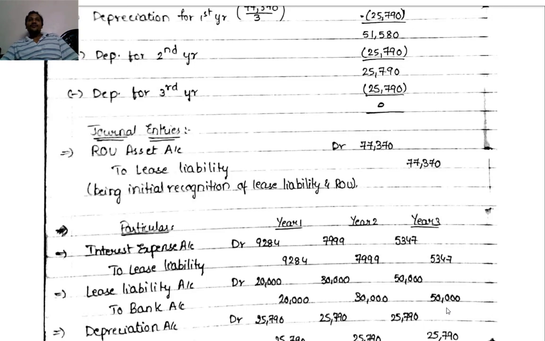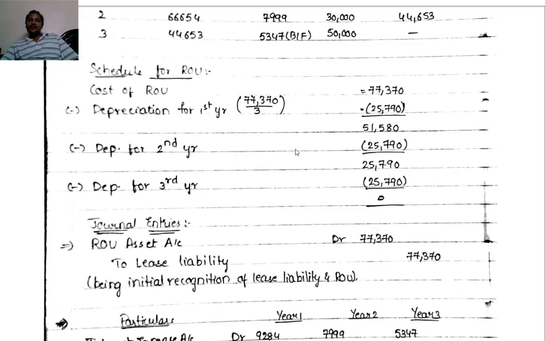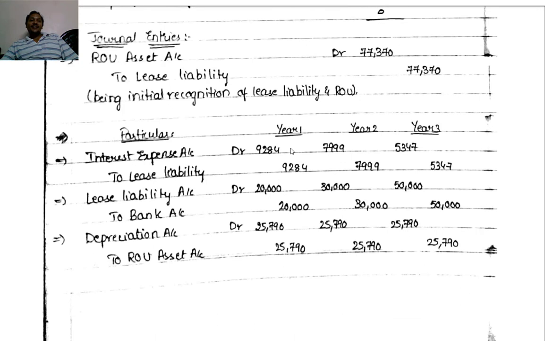Then next, depreciation we have to provide. Depreciation account debit to right of use asset account, 25,790 each year, first, second, and third years.